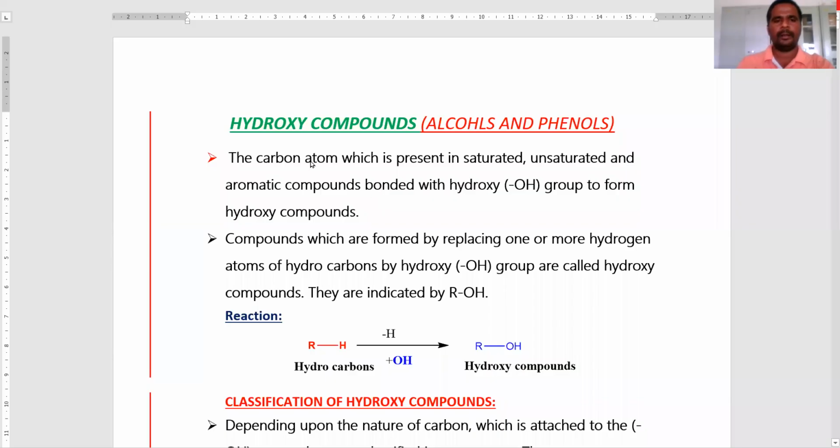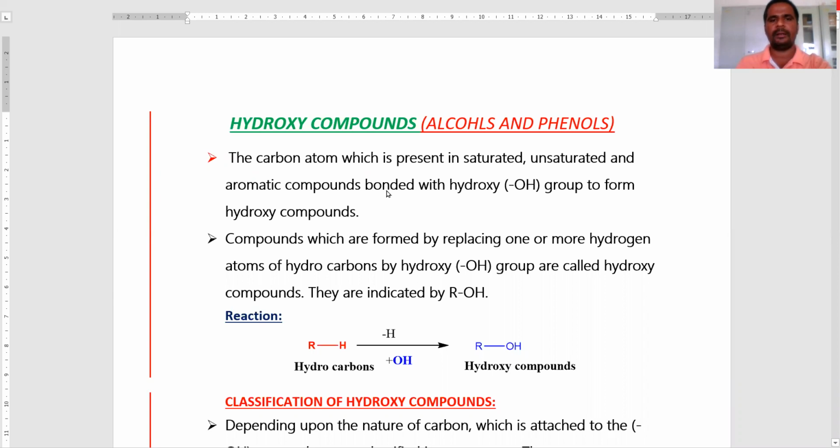Today, I am going to explain hydroxy compounds. What are the hydroxy compounds? The compounds which contain hydroxy functional group are called hydroxy compounds. Hydroxy compounds are alcohols and phenols.